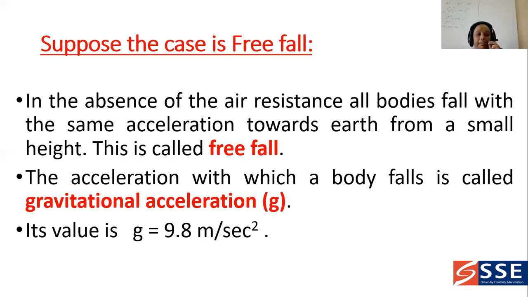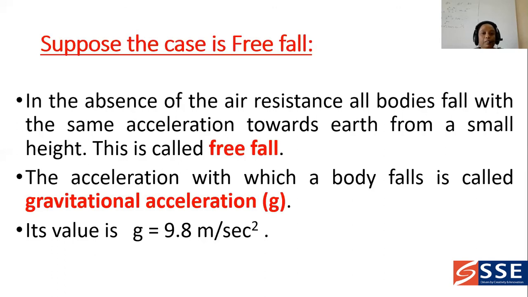And the acceleration with which a body falls is called gravitational acceleration. Suppose the body is falling from some height, then it is having gravitational acceleration. What is the value? g is equal to 9.8 meter per second square.